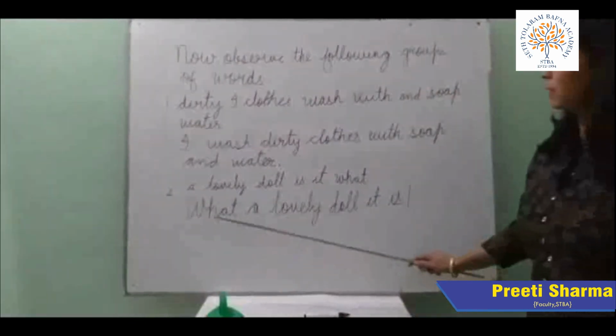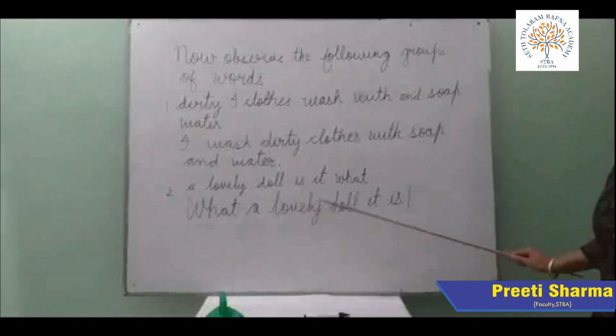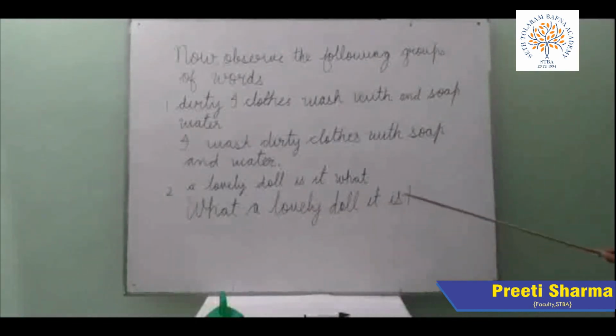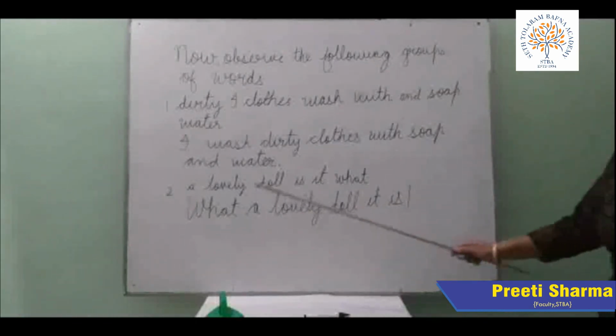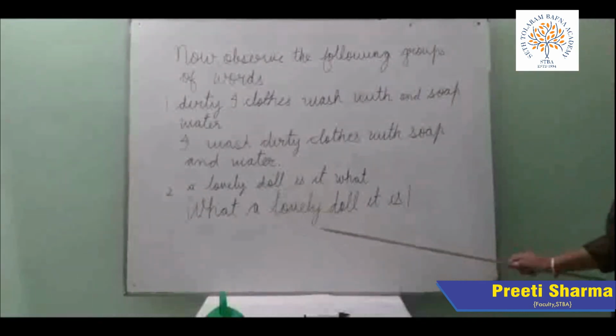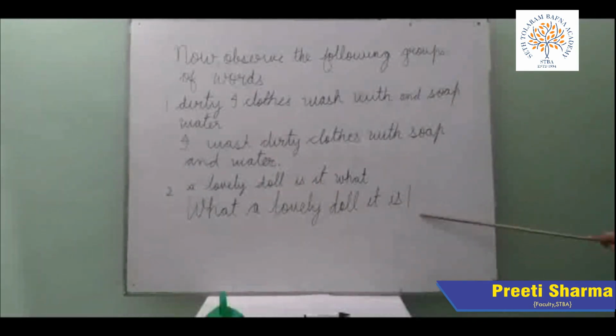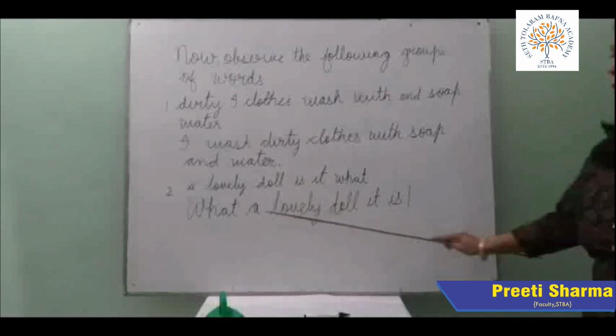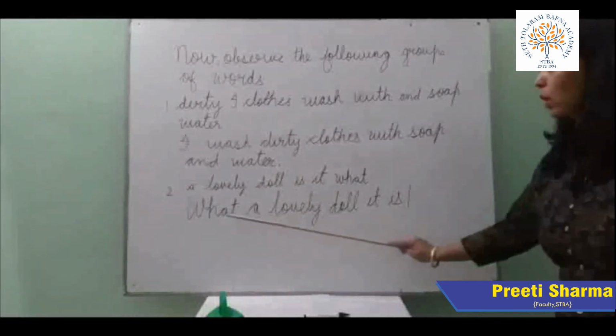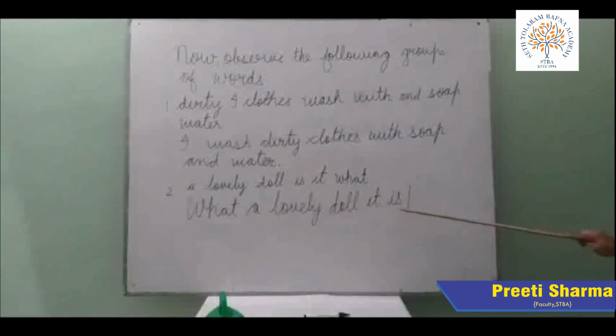Now children, see what a lovely doll it is. First letter capital letter and it is ending with exclamation mark, and it is giving a sense. What a lovely doll it is.